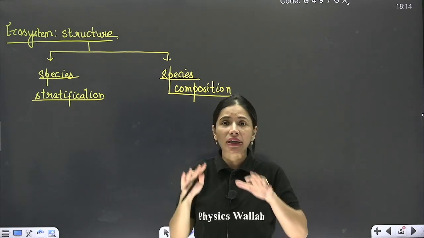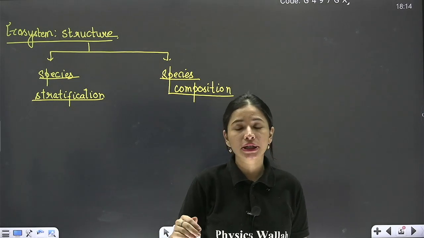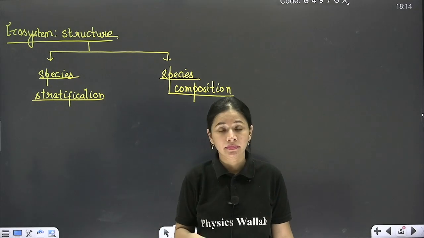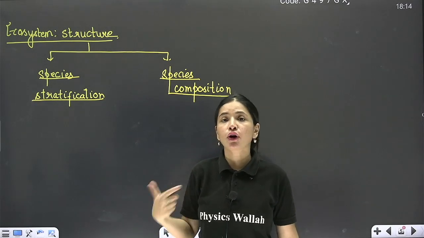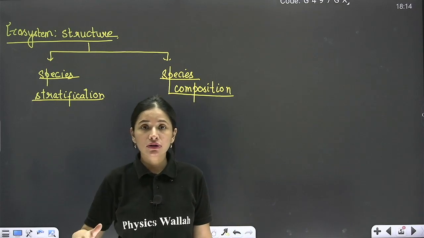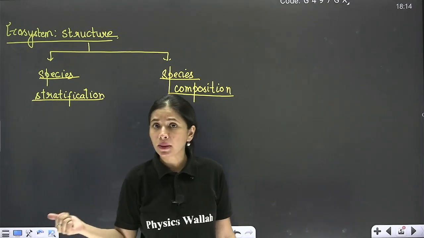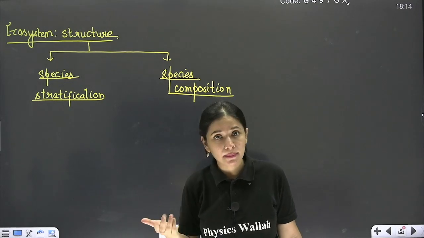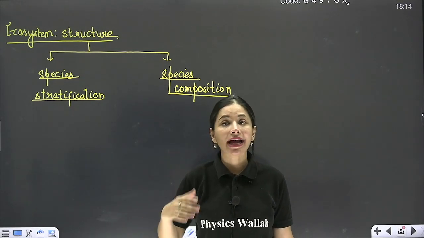Stratification means vertical distribution of different species occupying different levels in an ecosystem. Like for example, if I talk about forest ecosystem. A forest ecosystem comprises of different groups of plants, some tall called as trees, some middle heighted called as shrubs, and some small heighted called as herbs.